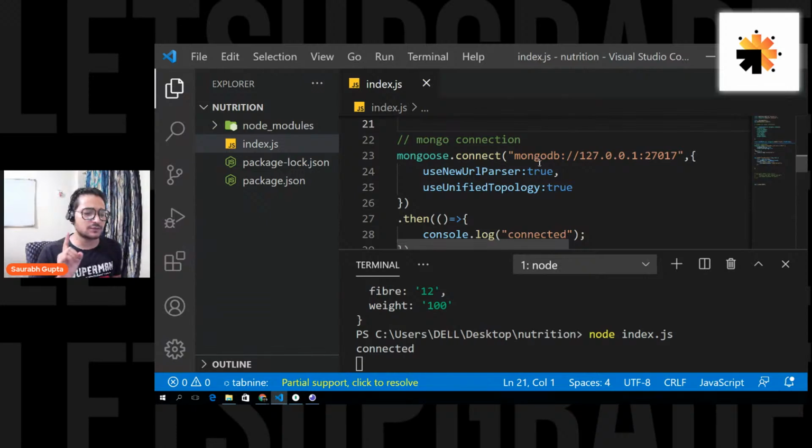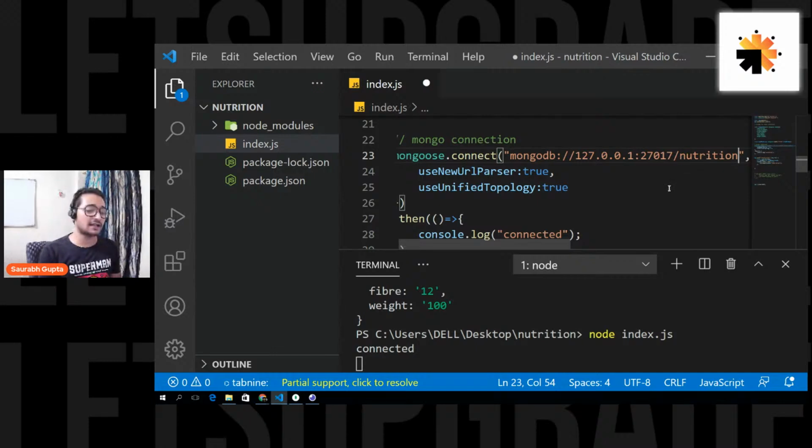Okay, there is one problem. Last problem. We didn't specify the database name that we want to connect to. We only specified the server, MongoDB server. But the only thing that we didn't specify is the database name, right? So what we have to do is slash which database you want to access. That is something we forgot. So save it.